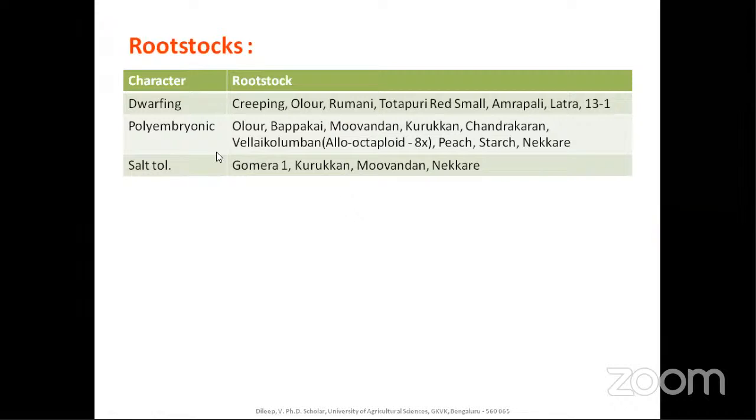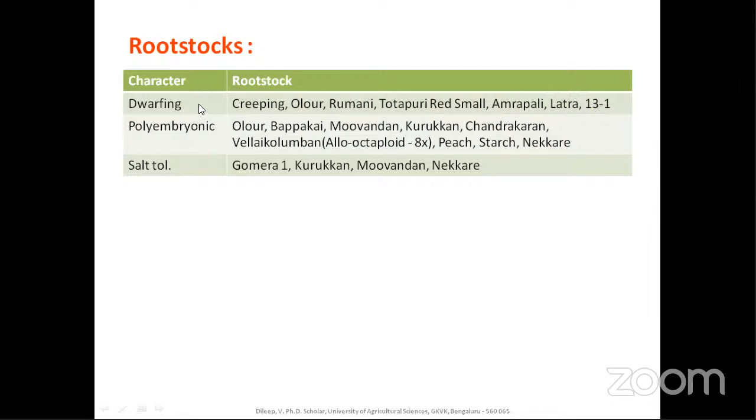And coming to rootstocks, we all know that the rootstock is the lower part, and the upper part is the scion. It holds the scion and gives support, and it has a root system. Many rootstocks are used for different purposes. Those purposes include dwarfing, polyembryonic, and salt tolerant. Dwarfing rootstocks include Creeping, Olour, Romani, Totapuri small, Amrapali, Langra, and also 13-1.